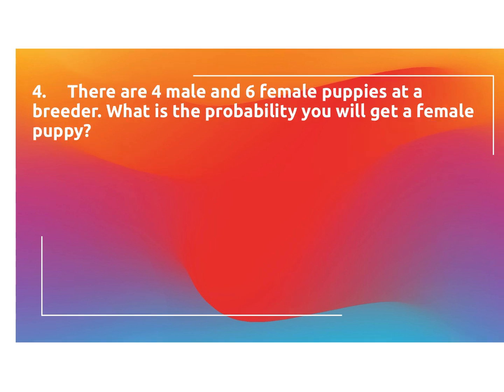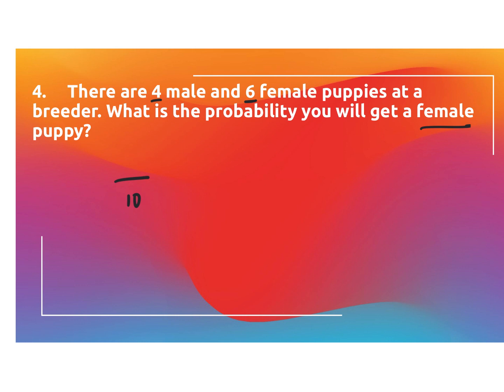All right, your last one here. There's 4 male and 6 female puppies at a breeder. Well, let's figure out how many total puppies there are. If there are 4 male and 6 female, there are 10 total puppies. What is the probability that you will get a female?